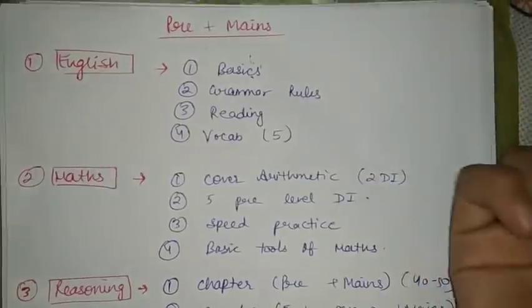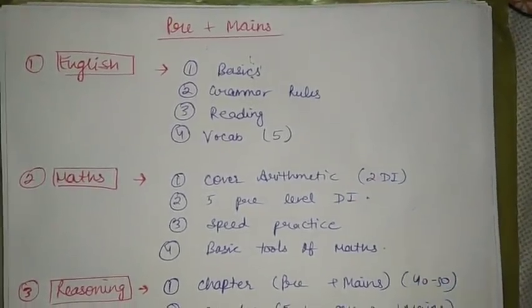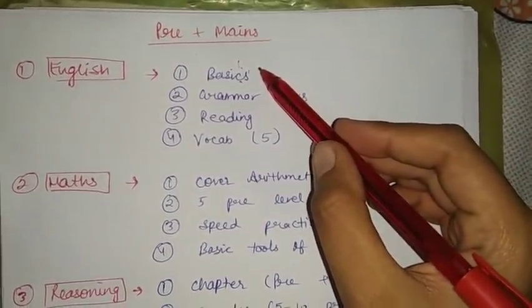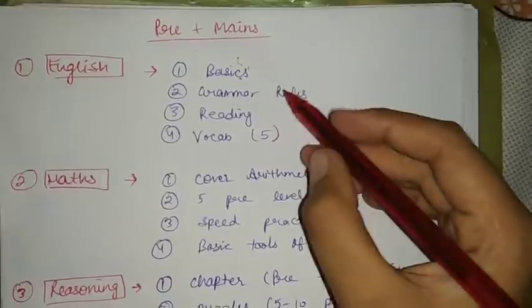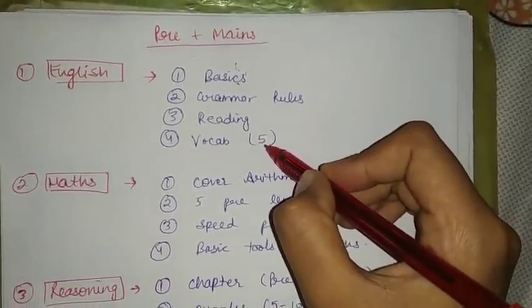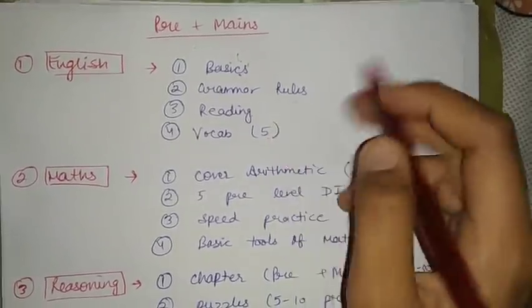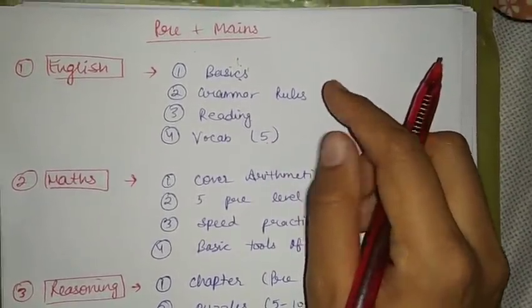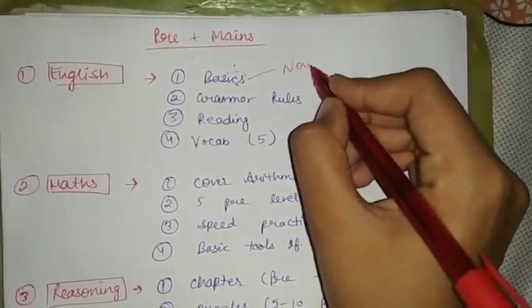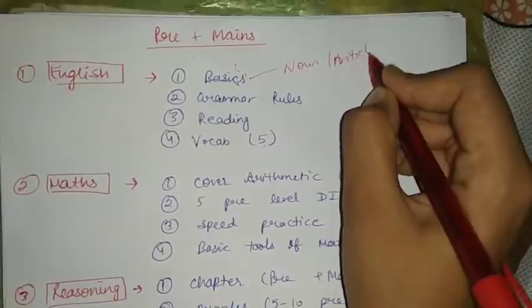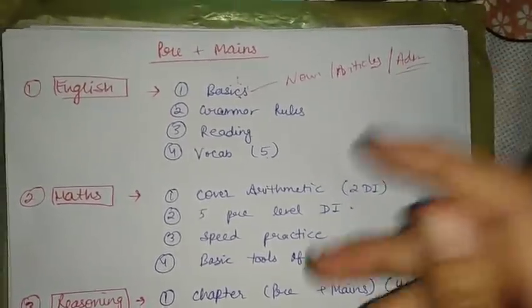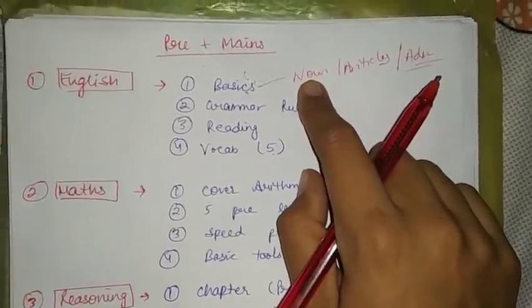First we will start from English. In English I have divided it into 4 sections: basics of English, some grammar rules, reading, and then vocab. If you are a beginner, we will clear our English basics like the noun chapter, articles, and then adverb, etc. We will cover these chapters one by one.